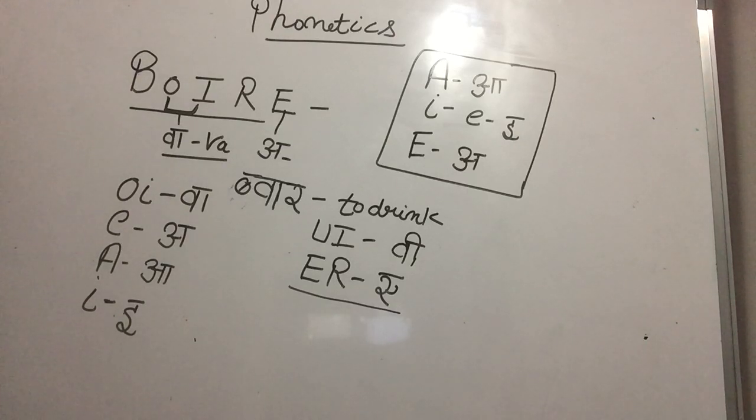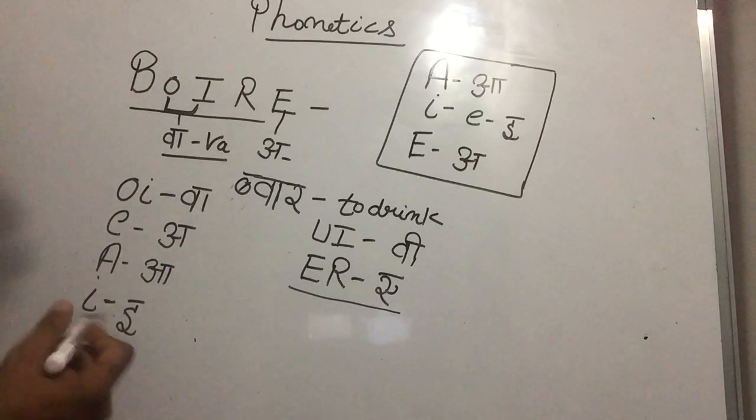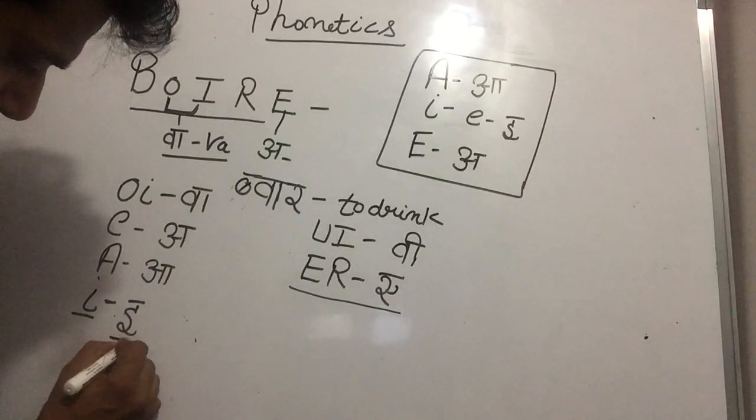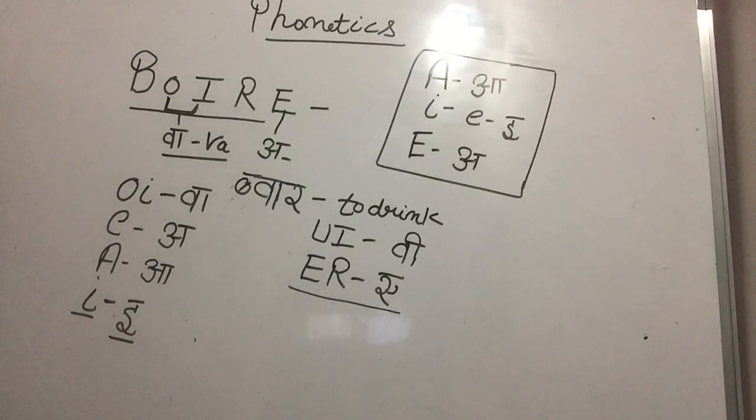Sir, after A, that is E. Yes, after A we have I in English. That sound is E. Because the I sound is E, the UI sound is V, and the ER sound is A.